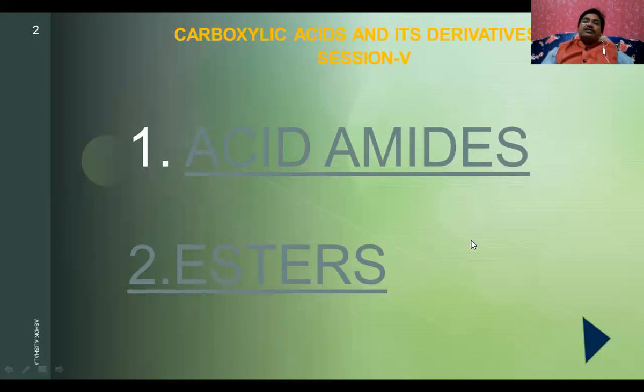With this, we completed carboxylic acids and their derivatives. Finally, in this topic of carboxylic acids, we have completed five sessions. In the first session we discussed the introduction of carboxylic acids. In the second session we discussed the methods of preparation and properties of carboxylic acids, and in the third session also the properties of carboxylic acids. In the fourth session we discussed acid chlorides and anhydrides. In the fifth session we discussed acid amides and esters. With this we can conclude this chapter.